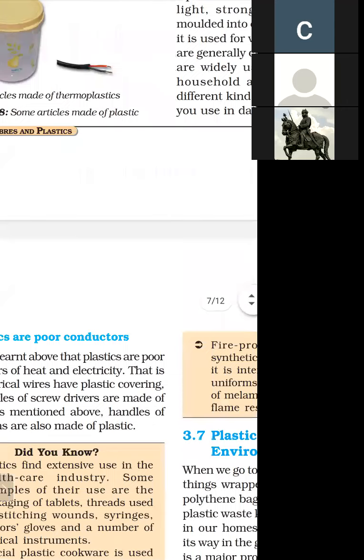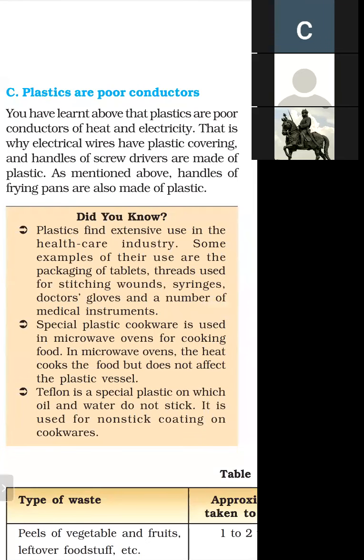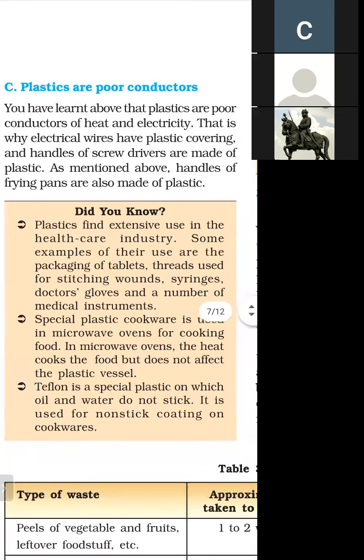The third property of plastic is that plastics are poor conductors. And what do we mean by poor conductors? They do not conduct heat and electricity. So plastics are poor conductors of heat and electricity, meaning they do not conduct heat properly and do not conduct electricity properly. That is why electrical wires have plastic covering and the handles of screwdrivers are made of plastic.